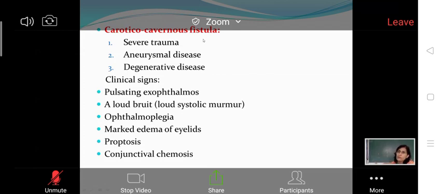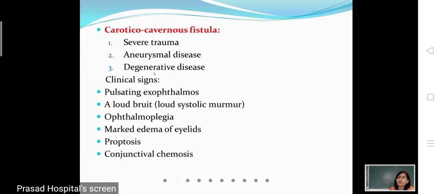जो internal carotid artery का blood है वो cavernous sinus में जाने लगेगा. Okay, or it could be due to aneurysm of the internal carotid artery, or it could be due to some degenerative disease. So any of the diseases in which there is rupture of internal carotid artery and which leads to a communication between the arterial blood to the venous blood. What will be the features of carotico-cavernous fistula? There will be pulsating exophthalmos.